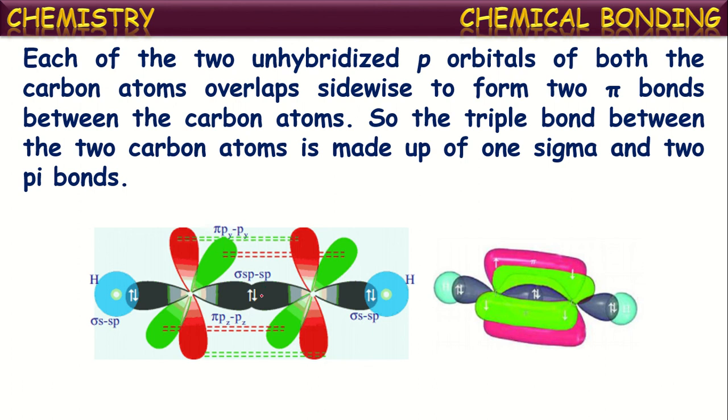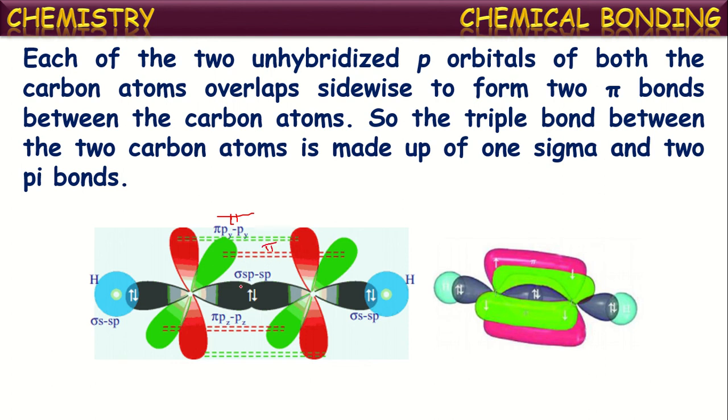After the formation of the sigma bond between the carbon atoms, these p orbitals overlap sidewise. The 2py orbital of one carbon overlaps sidewise with the 2py orbital of the other carbon, resulting in the formation of this pi bond. And the 2px orbital of one carbon overlaps with the 2px orbital of the other carbon and results in the formation of one more pi bond.